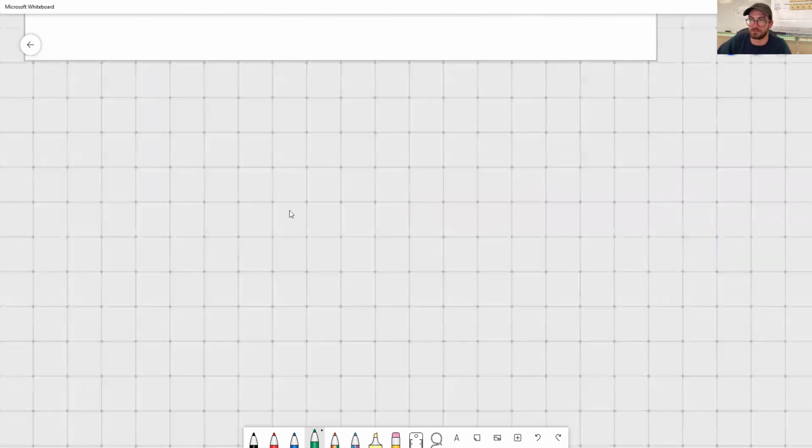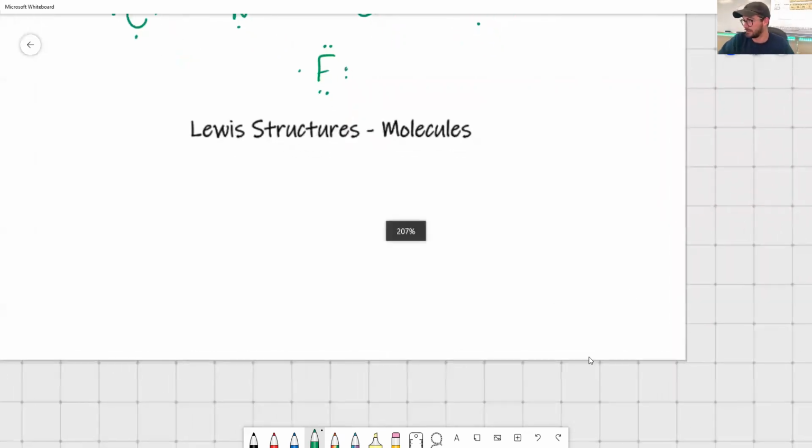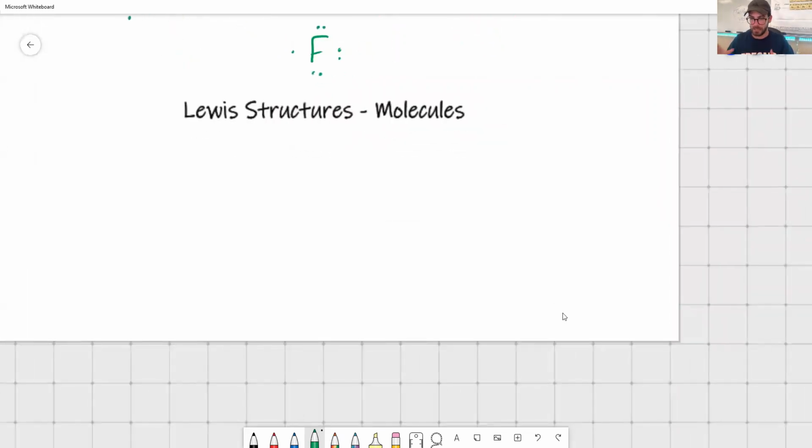Now, the last thing on this list, Lewis dot structures for molecules. We haven't even defined what a molecule is, but some of you know what a molecule is. It's basically a combination of multiple non-metal atoms. We're going to talk more about the classification of metals and non-metals, but ultimately that's just going to be in your reading. You'll recognize there are certain periods and groups that have more metals and non-metals than others on the periodic table. That's just from recognizing colors and following along.